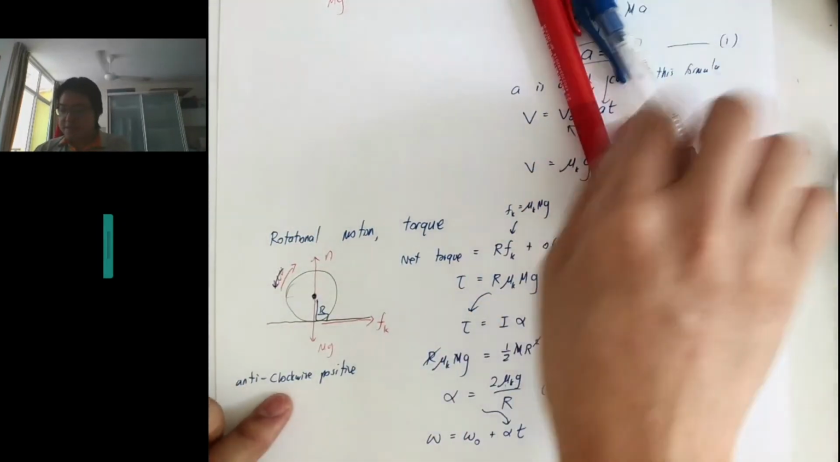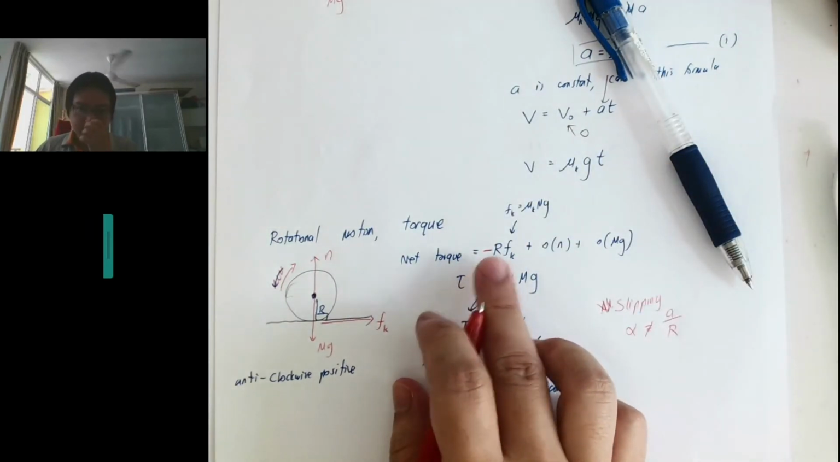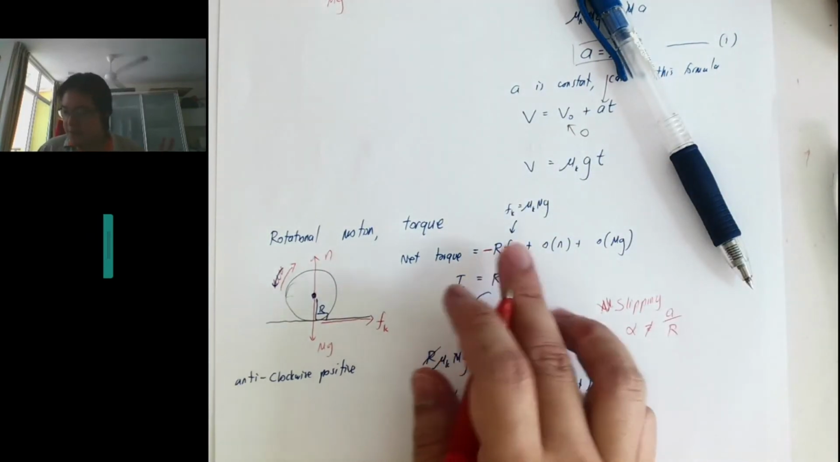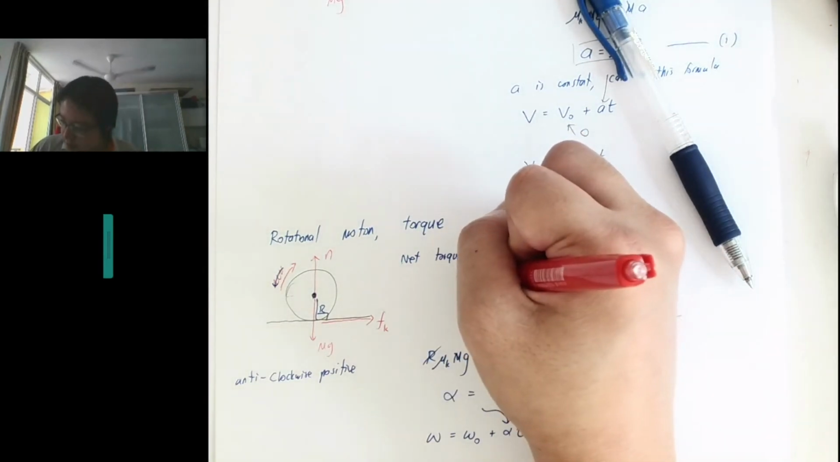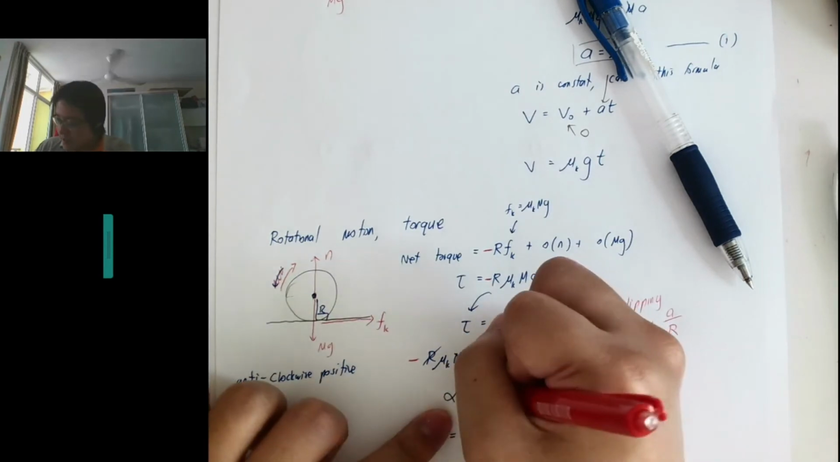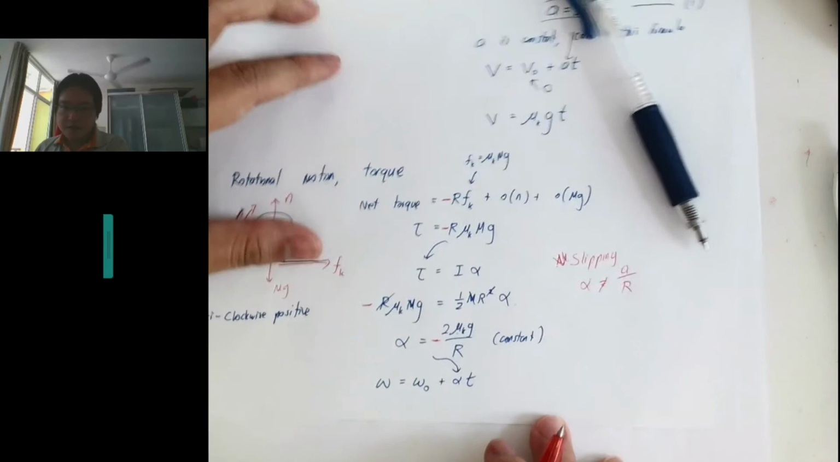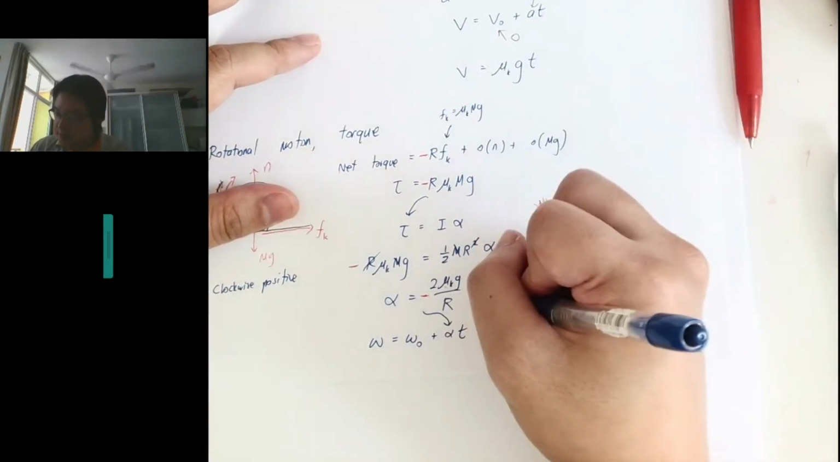Okay, so if this is anti-clockwise torque, then it will give a negative contribution here. So this is the mistake, I forgot. So let's correct this. So the torque will give you this, and then it will give me a negative acceleration. Okay, so this is a constant deceleration.